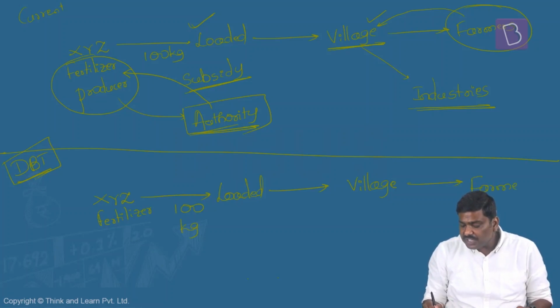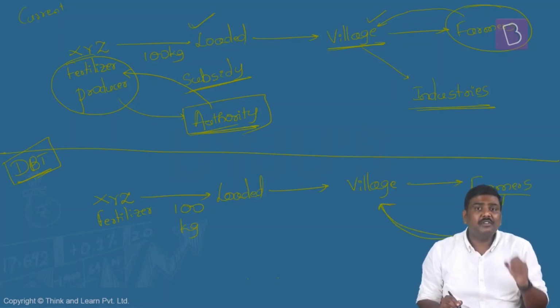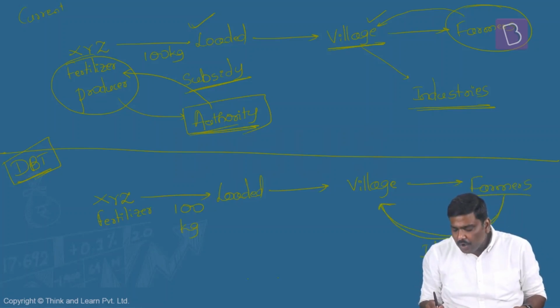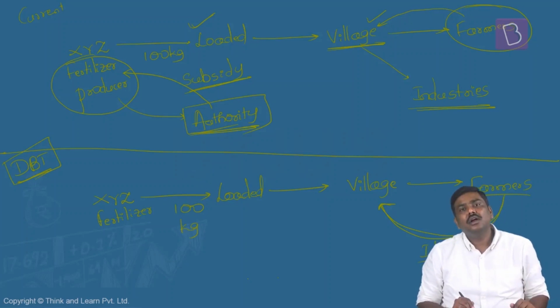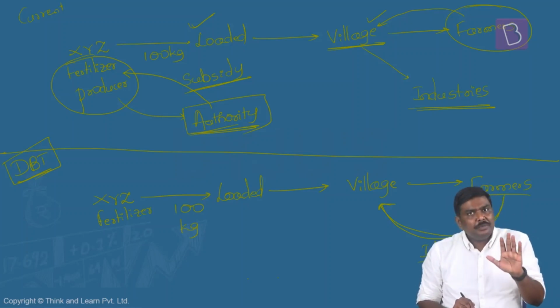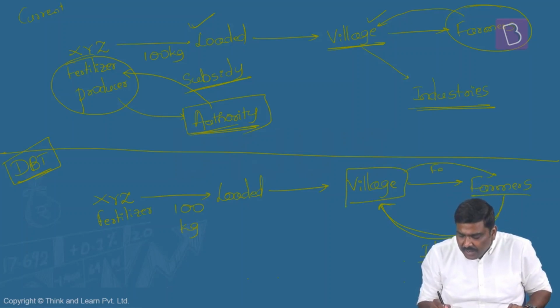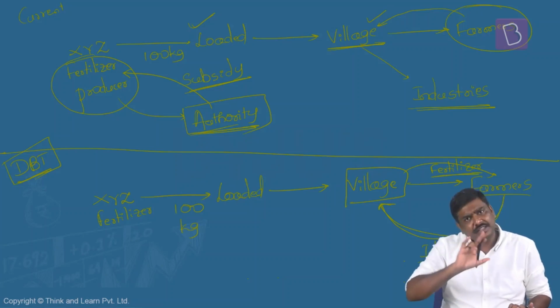Now, the farmers will go to this particular shop. Understand the process now? The farmers will go to the shop and provide identification. I'll repeat it. The farmers will go to the shop and provide identification, such as Aadhaar credentials, or a soil health card. So they will provide the credentials and purchase the fertilizer, okay? Purchase the fertilizer at subsidized prices only. Prices are not going to change. They will purchase at subsidized prices only.